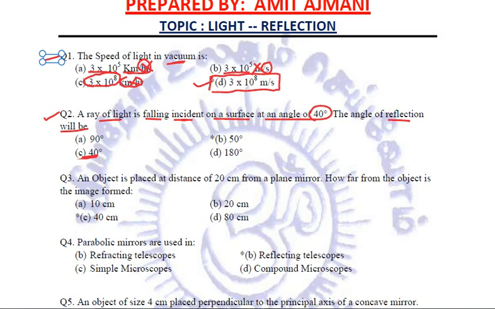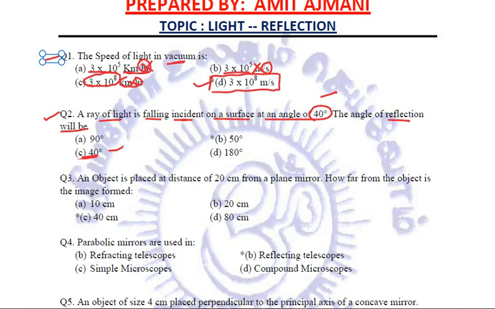Sir, what are you saying? How can it be wrong? We know the laws of reflection, angle of incidence is equal to angle of reflection. So if the angle of incidence is 40 degrees, angle of reflection should also be 40 degrees, no? No. Why? Because who told you that the angle of incidence is 40 degrees? Nobody. You actually misunderstood the language. You did not observe the language.